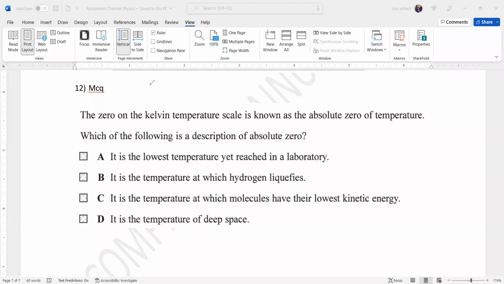In question 12, the zero on the Kelvin temperature scale is known as the absolute temperature. What is the description of absolute temperature? Basically, at this temperature the particles have the lowest kinetic energy. As the temperature decreases, the kinetic energy will also decrease. So at absolute zero, or 0 Kelvin, the particles have the lowest kinetic energy. That's why option C is a valid answer.